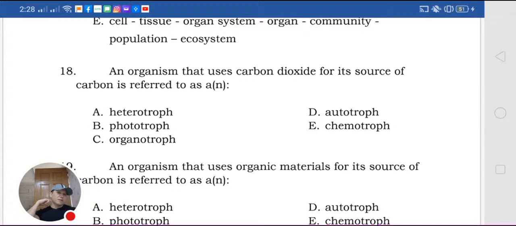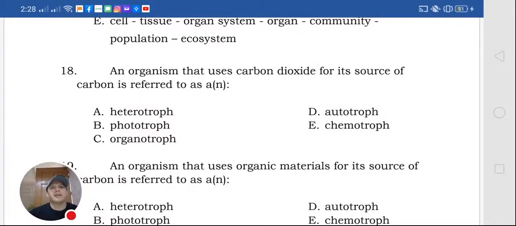Okay. An organism that uses carbon dioxide for its source of carbon is referred to as: heterotroph, phototroph, organotroph, autotroph, or chemotroph?